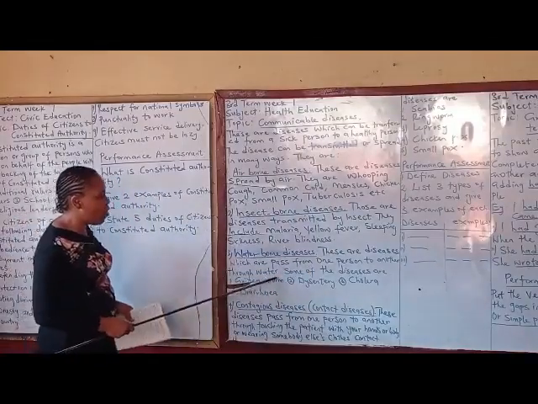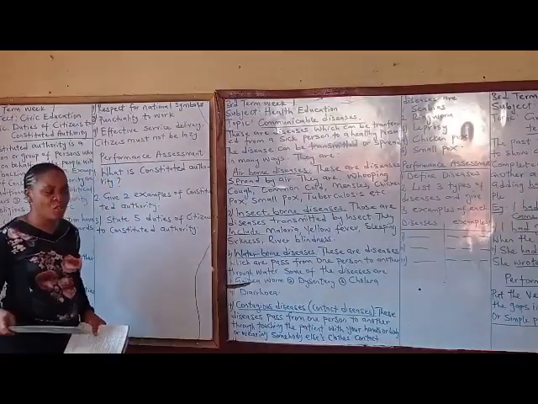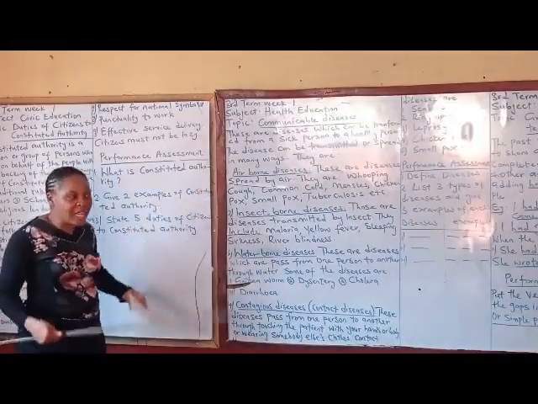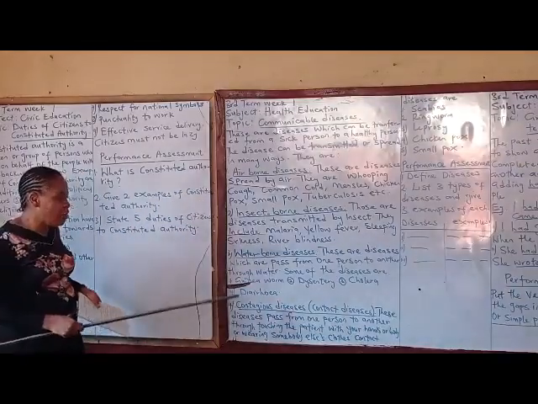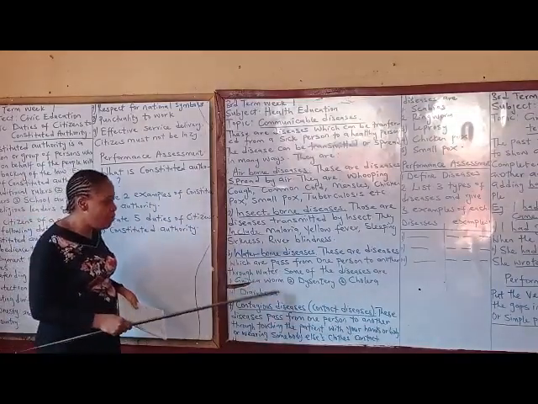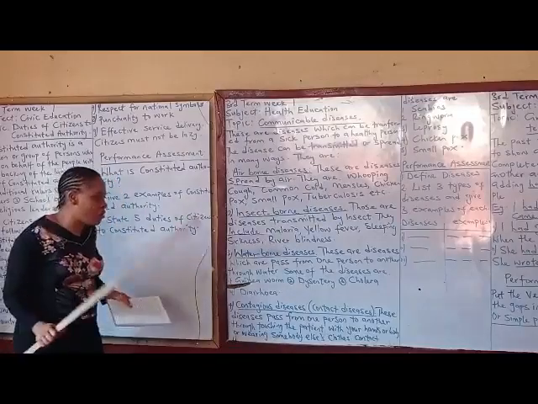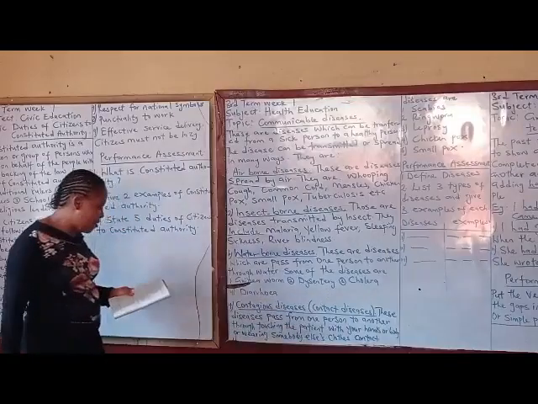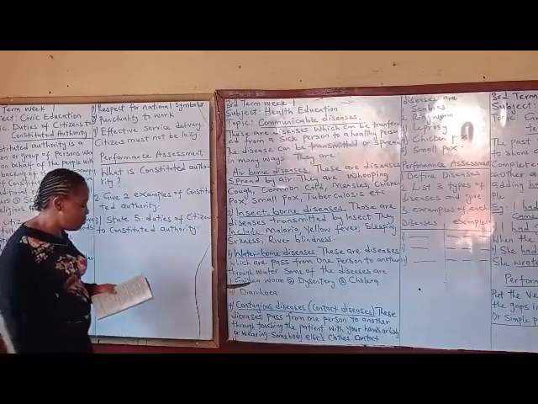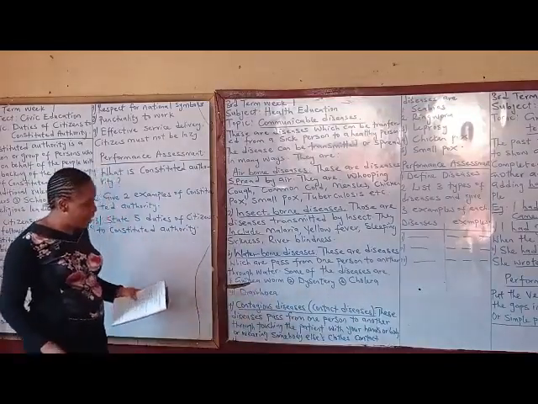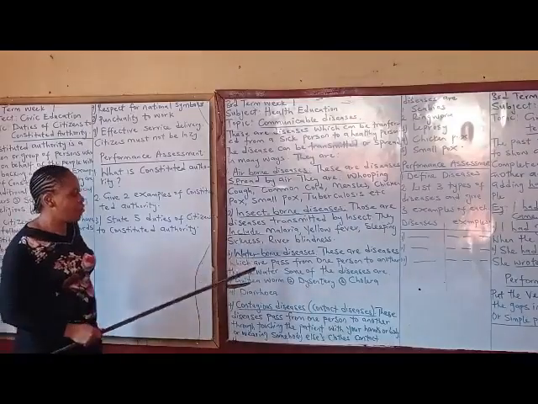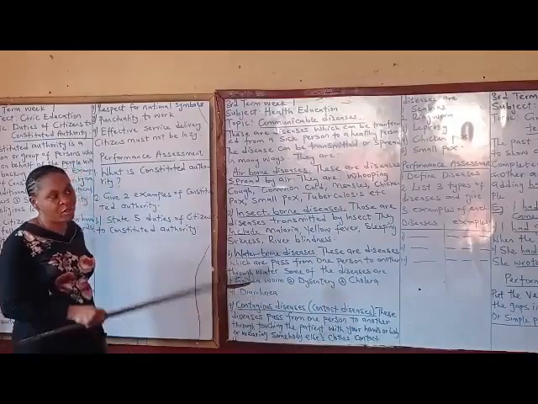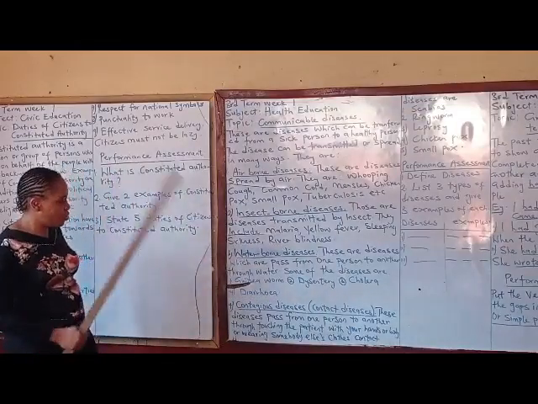Waterborne diseases. You get guinea-worm when you drink dirty water, when you go to a stream that is not clean, or if the tap water is not clean and you drink the water. Dysentery, you go to the toilet, you are vomiting and stooling at the same time. Cholera, diarrhea. So you should not drink stream, well or river water that has not been properly boiled or filtered. For you to avoid waterborne diseases, you have to stop drinking dirty water. You have to boil your water before drinking.